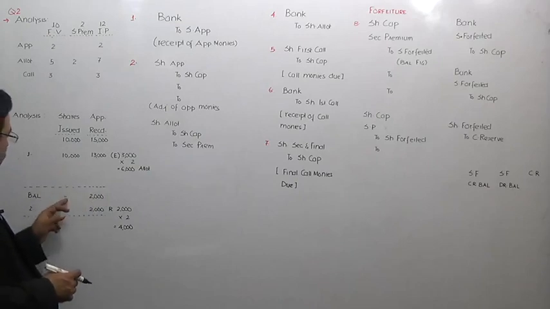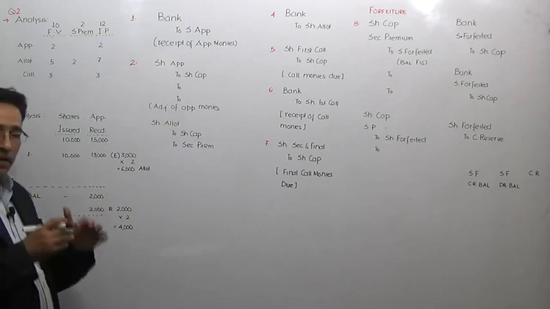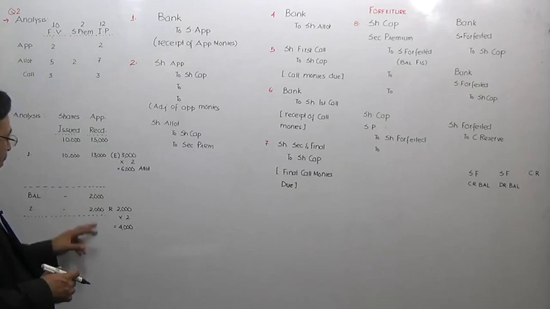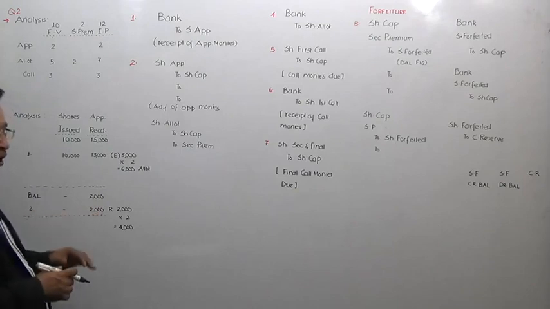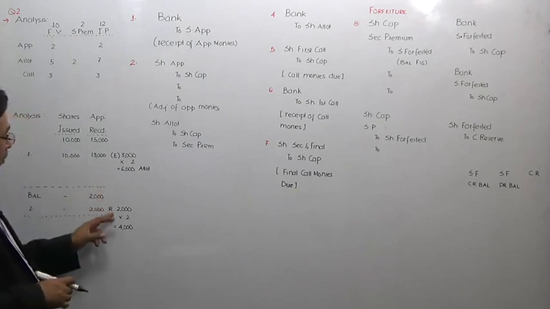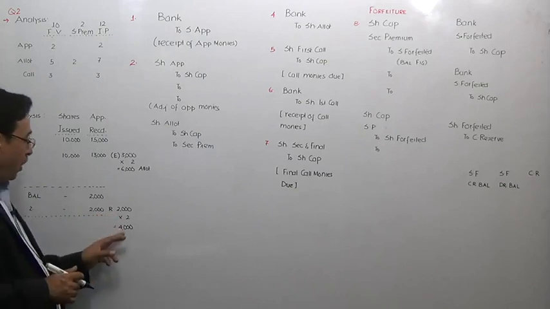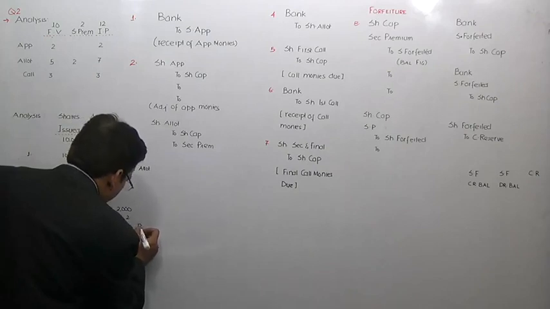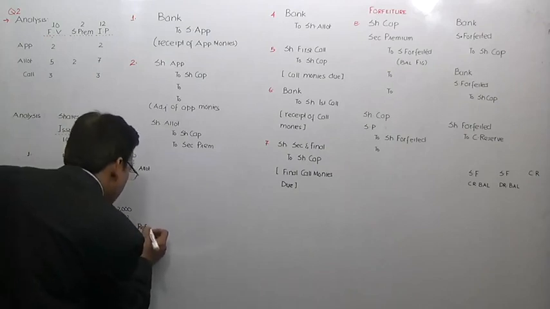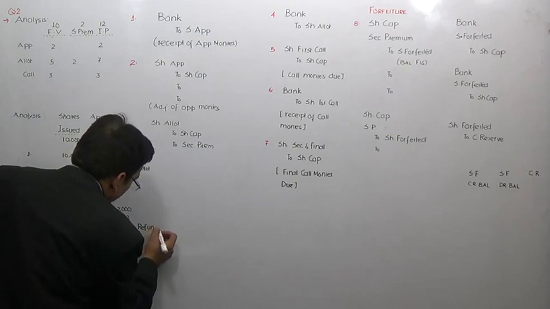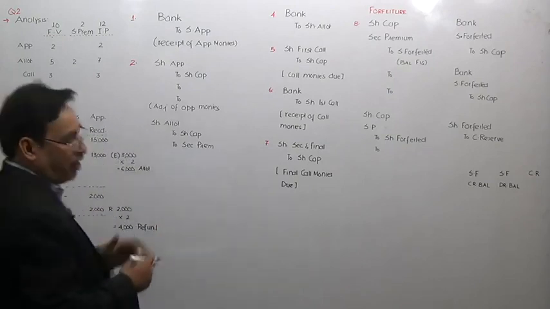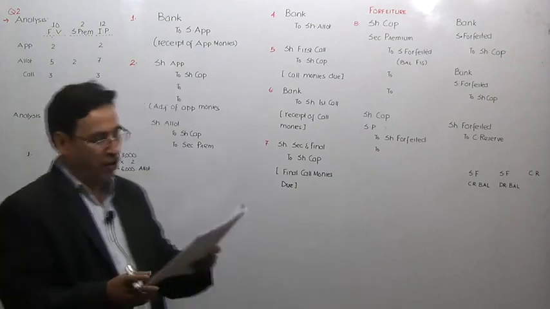We find that we do not have any further shares to allot, but 2,000 share applicants are still there. So we will have to reject them. Rejection means these shareholders weren't allotted a single share. So their shares will be rejected, and rupees 4,000 will have to be refunded. So I will write here refund. So this is how we need to prepare this particular chart. Once we acquire proficiency in it, the rest of the things will become a little bit easier.